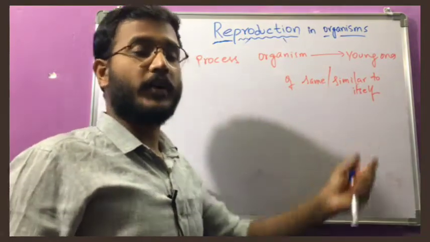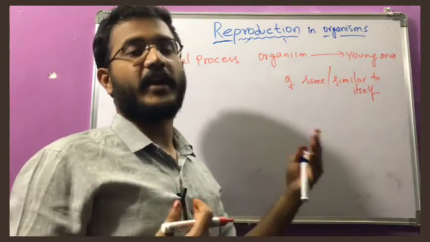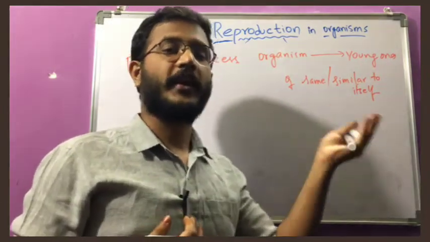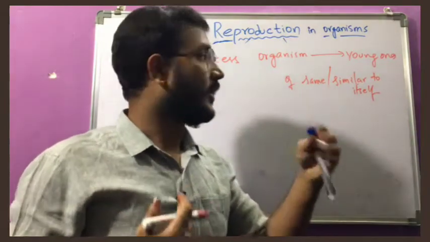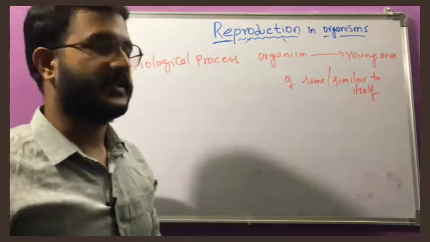Similar to itself does not mean only the same physical appearance; the same characters have to be there. A cow will reproduce a cow only, a tiger will reproduce a tiger only. So similar to itself means the same species.